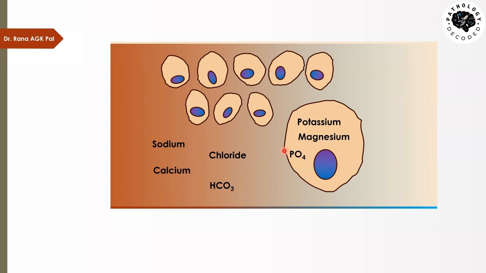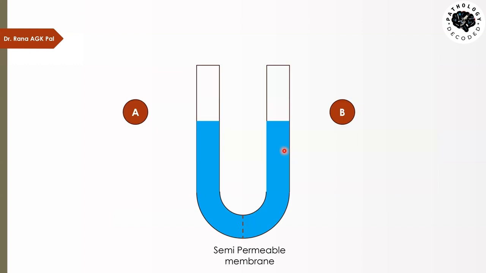Now, to explain the concept of that pressure, let's look at the diagram on the next slide. You see, if we have a U-tube, and at its U part there is a semi-permeable membrane, and water is present in both the limbs. Now, this water can freely go from this side to this side, or this side to that, via this semi-permeable membrane. It allows the movement of water to go here and there freely.